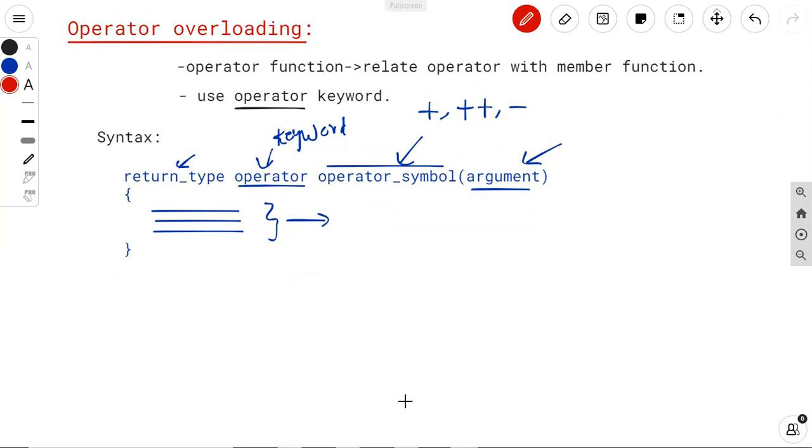Now we will see how to overload an operator, or there are two ways to overload the operator. Okay, so operator overloading has two ways or two types.